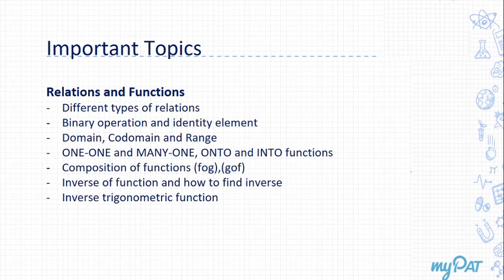And then next is one-one and many-one functions, onto and into functions. A function can be given and you may be asked to prove whether it's onto or into. Then the next one is composition of functions. Two functions would be given, you may be asked to find fog, gof for that. And then the inverse of a function and how to find the inverse. But even before that, you need to check whether the inverse would actually exist. You need to go into the conditions for the inverse to exist, right? The condition obviously means the function needs to be bijective. It should be one-one and it should be onto.